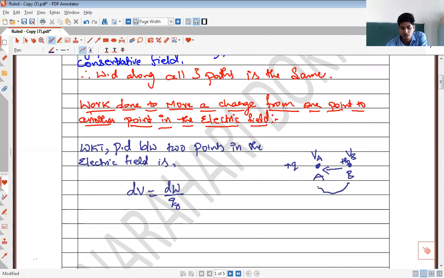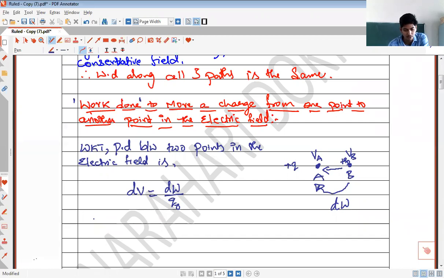Let us suppose I have done dW amount of work. So potential difference is defined as the amount of work done to move a unit positive test charge from B to A, right? Now I need to calculate the work done to move the charge.